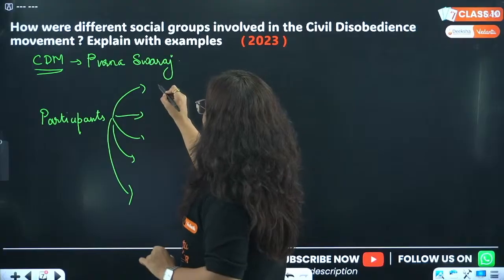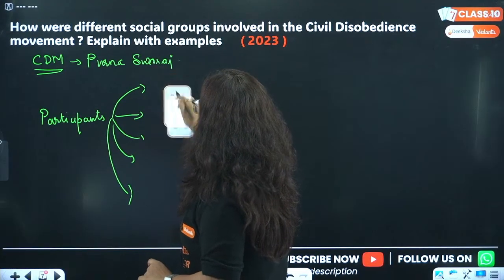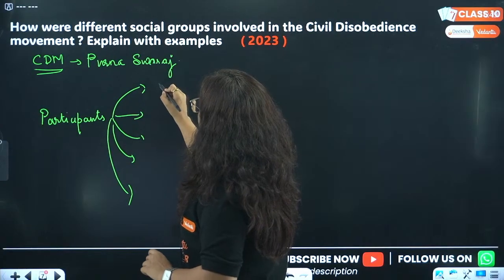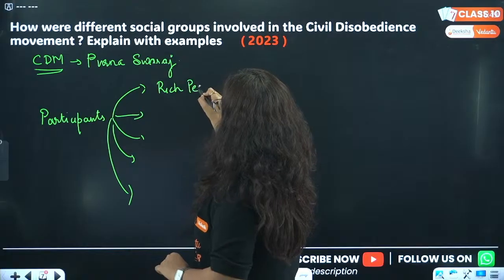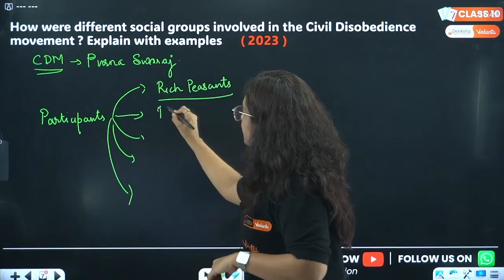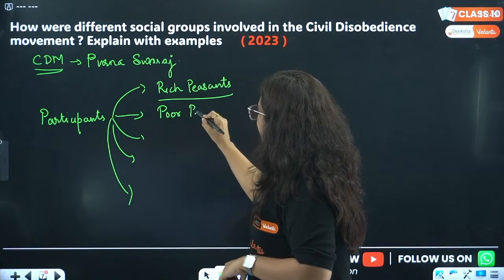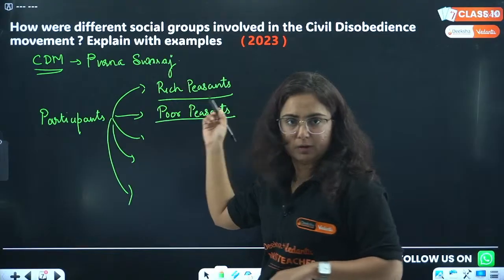First of all, we will talk about large landowners, or rather we will call them rich peasants. So one social group was rich peasants. Then there were poor peasants who participated in the movement. However, the participation was limited. We will talk about them also, right?